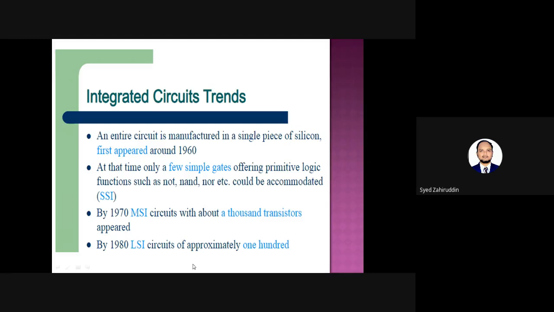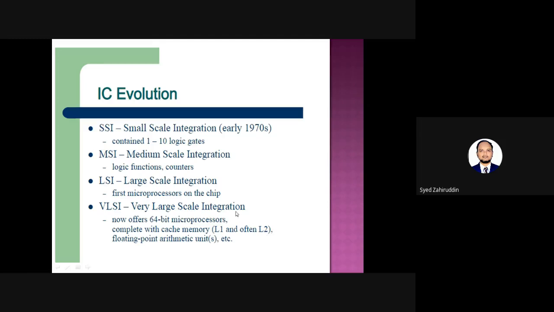Then in the 1980s, LSI technology came into existence, where LSI stands for large scale integration. This technology is the basis for the invention of microprocessors. The first microprocessor that came into existence is the 4004.